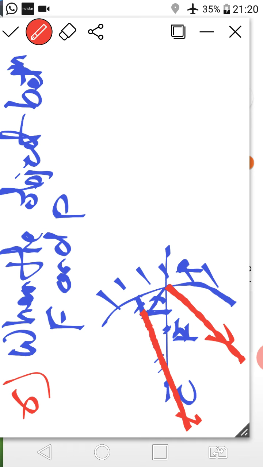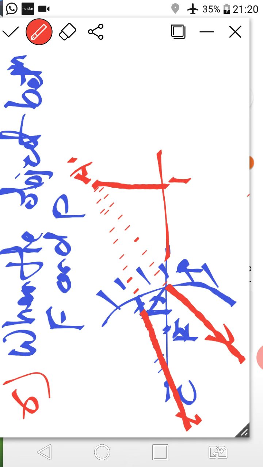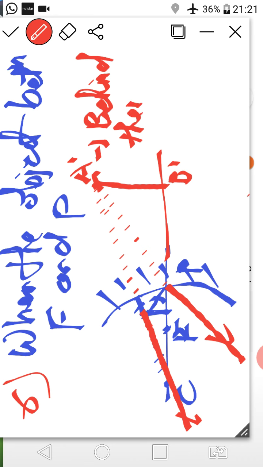right class? So both the reflected rays, if you observe, will never really intersect with each other, but if I take a projection, they will appear to meet. So this is the point of intersection which appears. I would say A dash. If I draw the perpendicular to the principal axis, this is B dash. Clear class? So this is your image. Where did we get it? Behind the mirror. That is your position of image.